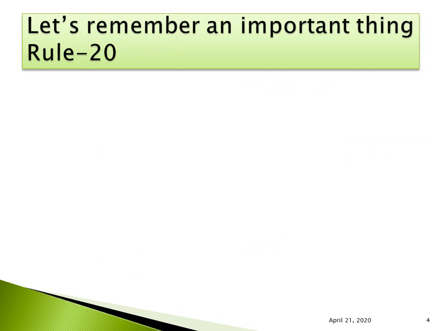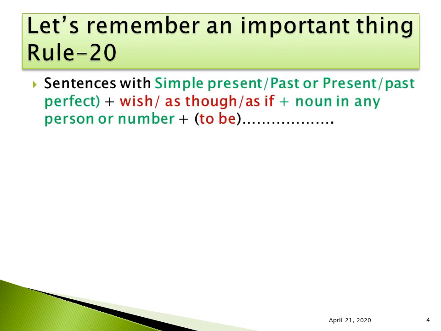Let's remember an important thing, and here I'm going to discuss rule number 20. Sentences with simple present or past perfect tense, wish, as though, as if, and if there is a noun in any person or number and the verb is required in the form of to be verb, it will always be were.